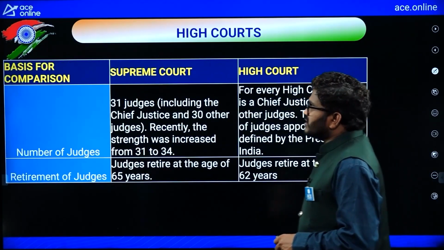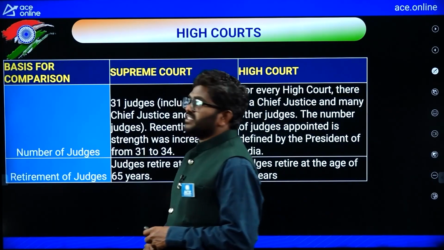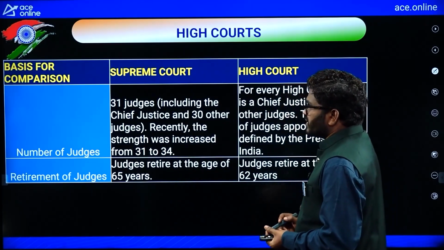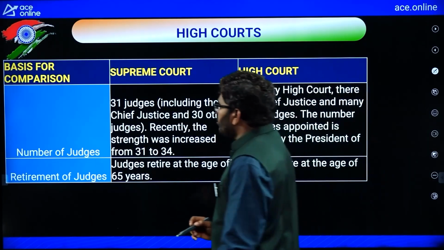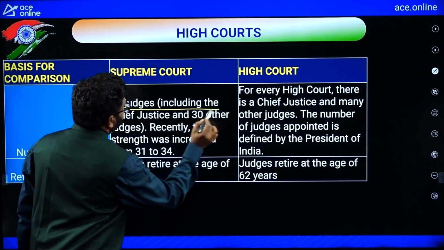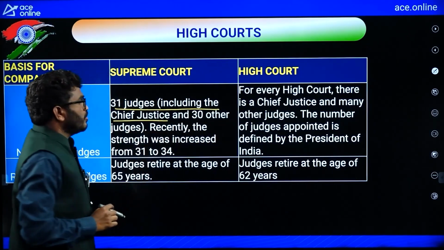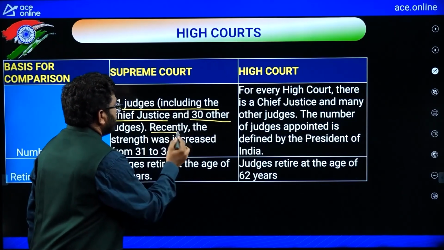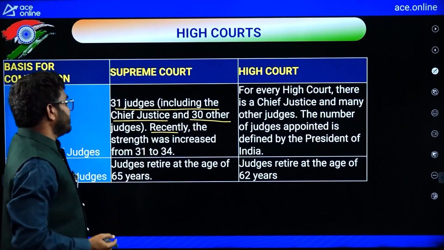Now, let us consider this one: the number of judges in the Supreme Court and High Court, we will see. In the Supreme Court, there are 31 judges including the Chief Justice. There are 31 judges including the Chief Justice, that is, 30 other judges and 1 Chief Justice.